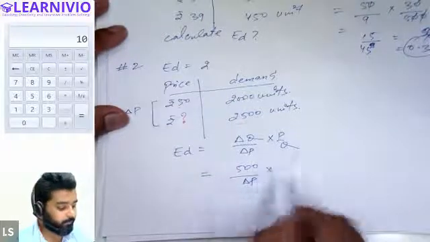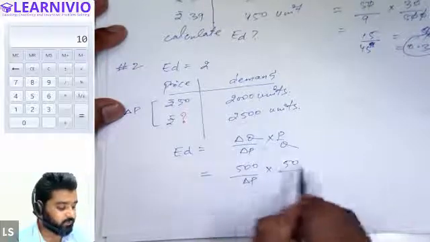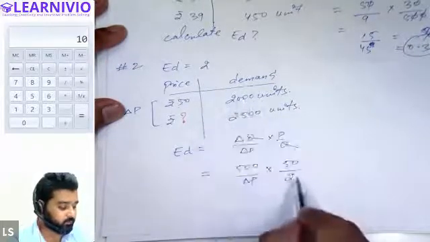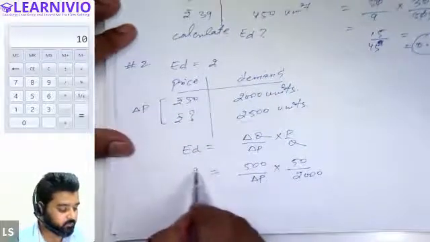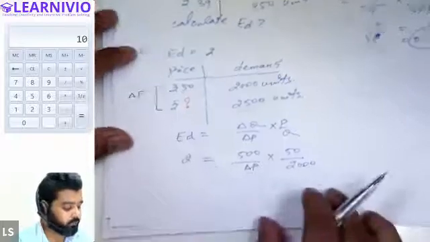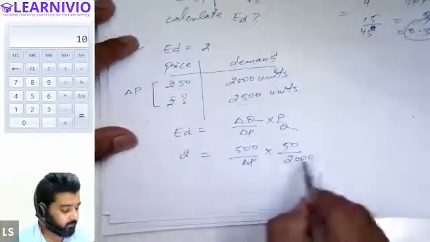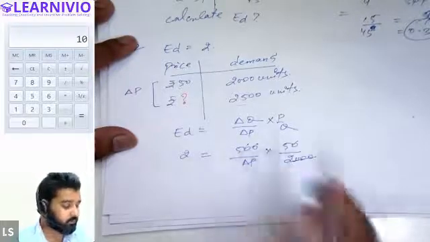Now, P is the initial price, that is 50, and Q is the initial quantity, that is 2000. And the value of elasticity of demand is also given in the question. So this is 2. Now, we will solve this equation. These 30 will cut all these 3 zeros.